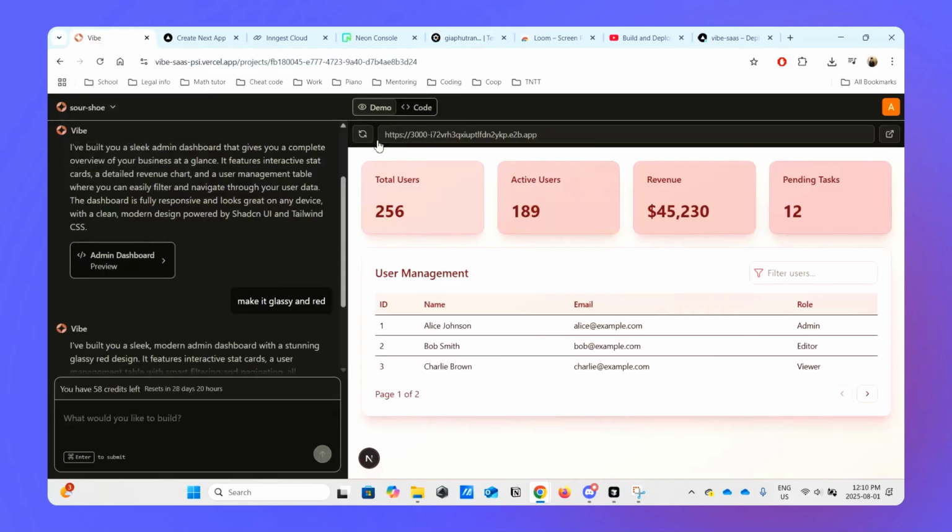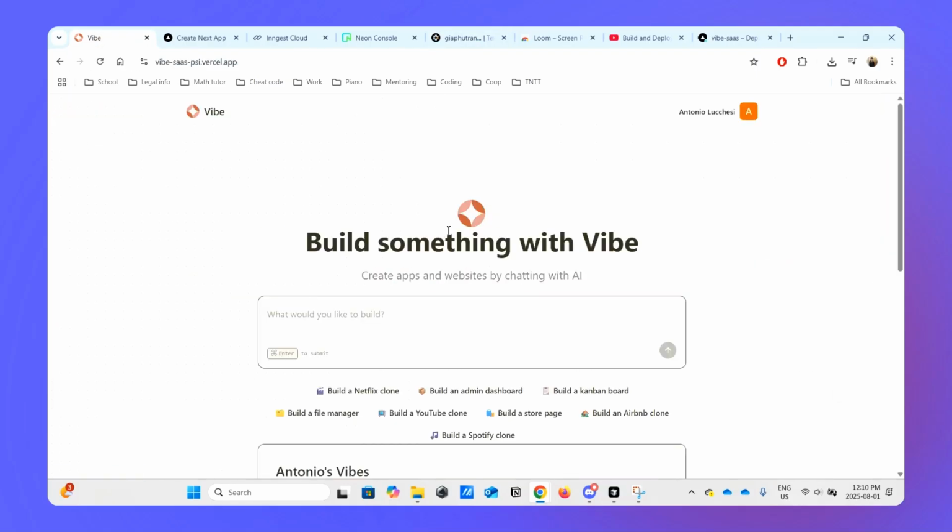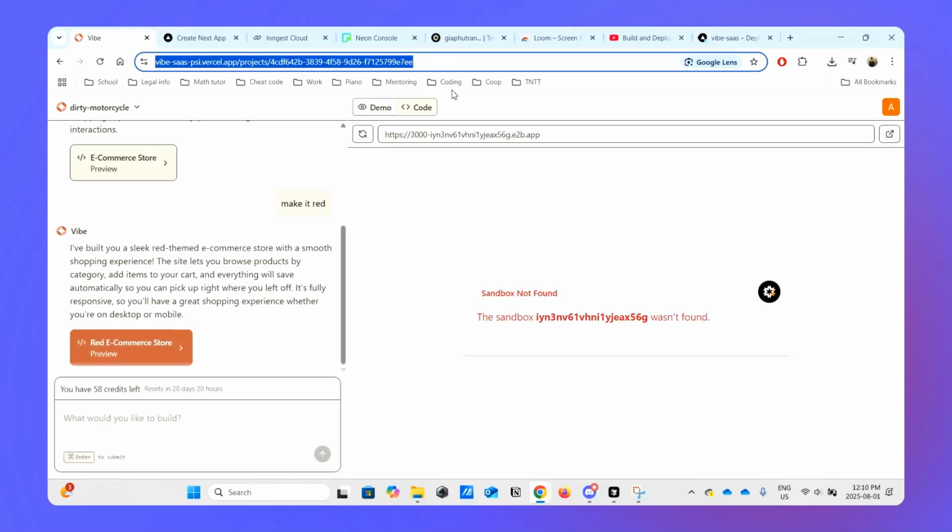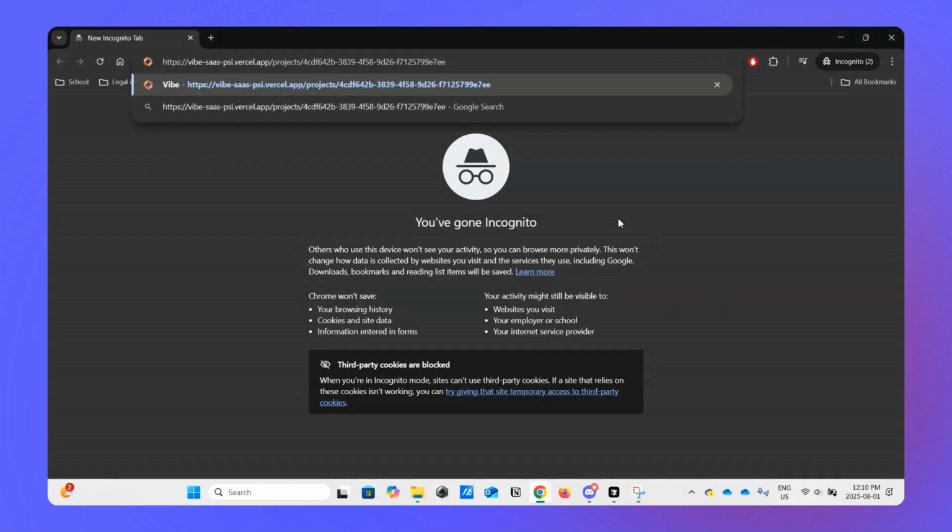And I want to showcase a little bit of the security. Oh yeah, the light mode is a light mode as well. Also, the sandbox timeout: it will die after 30 minutes, otherwise it's going to spend up all my credit.